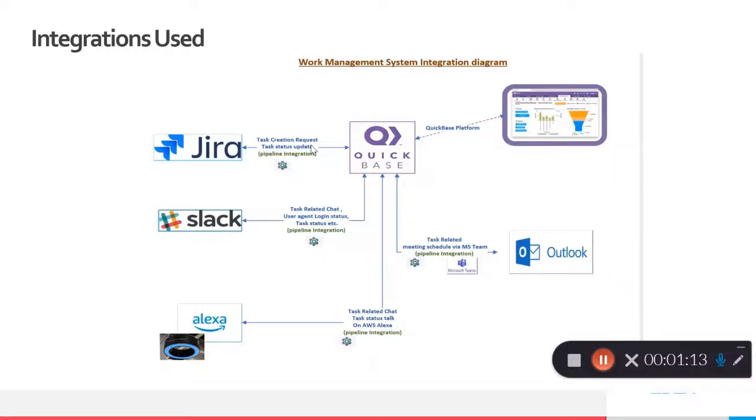We are using Slack integration for task related details, checking task status and agent login status using pipeline integration. It has features to do meeting setup for task related queries from QuickBase using Outlook integration via MS Teams. Also, this is extended further for task status related check via Alexa integration.